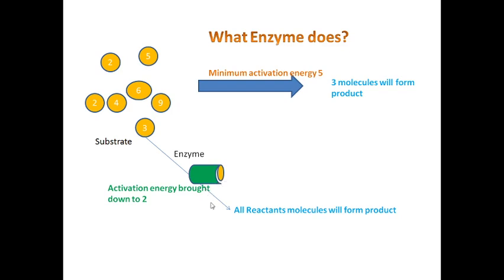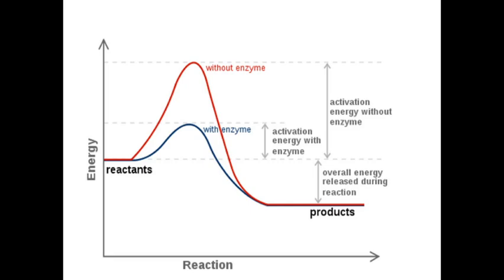And what an enzyme does in this process is lower the activation energy. Here in this example, activation energy is brought down to 2. So all reactants will be able to form a product now. This is the job of an enzyme in a reaction. It lowers the activation energy.